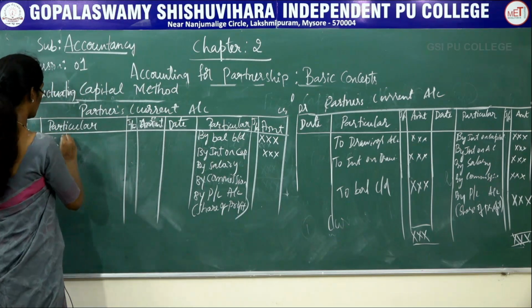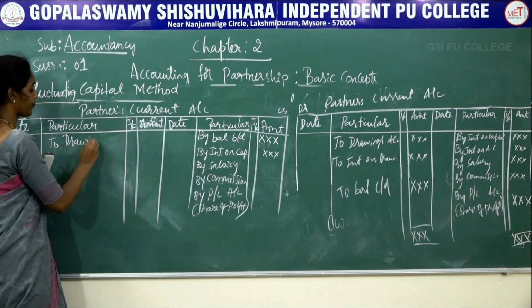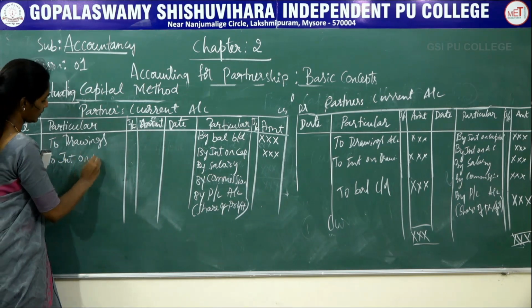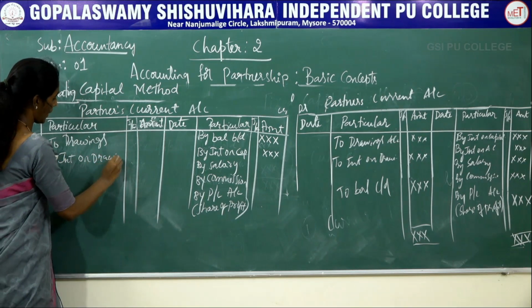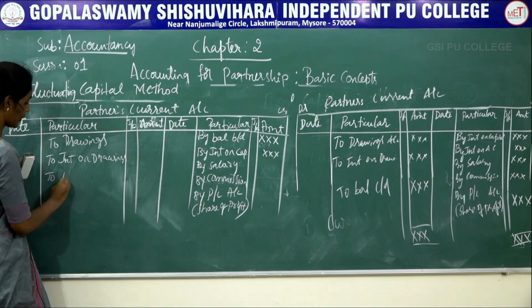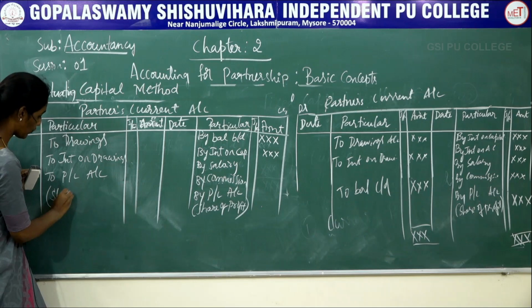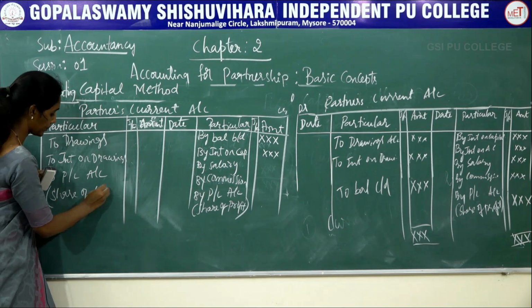Next here, to drawings, to interest on drawings, to profit and loss, here share of loss.